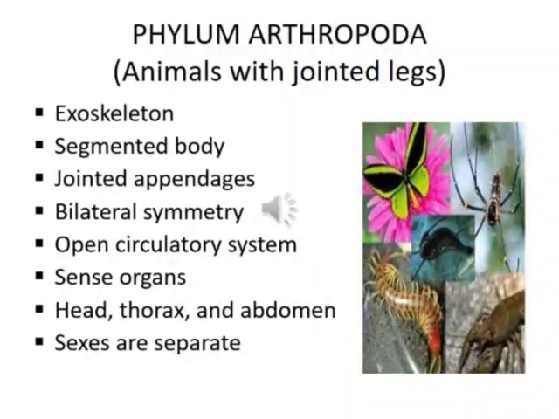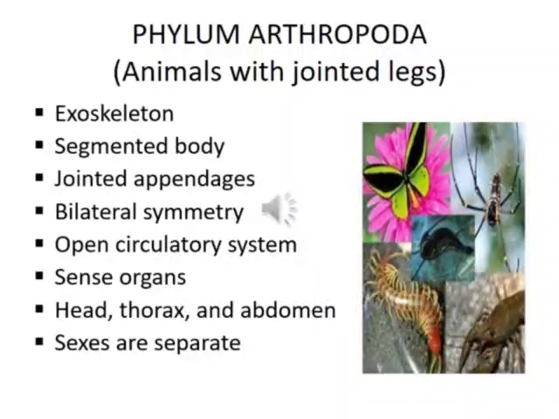The next phylum is Phylum Arthropoda. An arthropod is an invertebrate animal having an exoskeleton, a segmented body and paired jointed appendages. Their body is segmented. They are bilaterally symmetrical. They possess an open circulatory system. Highly developed sense organs are present. The body is divided into head, thorax and abdomen.